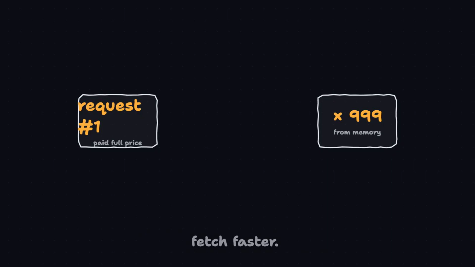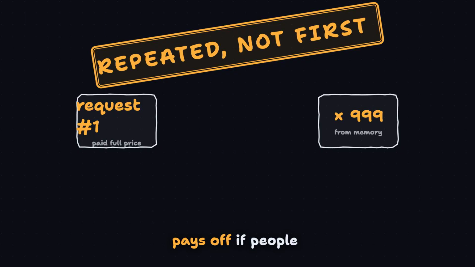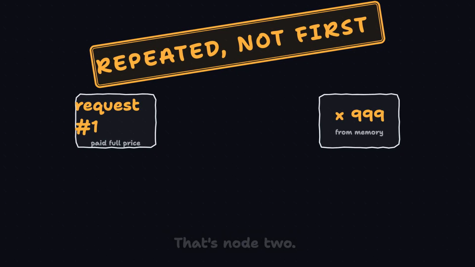Caching never makes one fetch faster. It makes repeated fetches faster, and that only pays off if people keep asking for the same things. Why would they? That's Node 2.